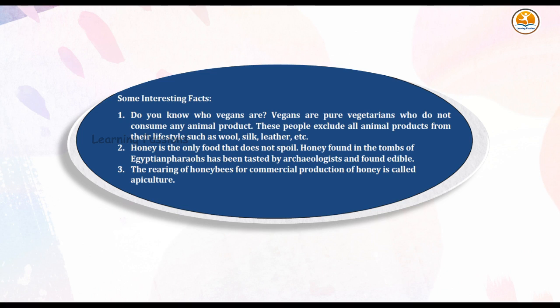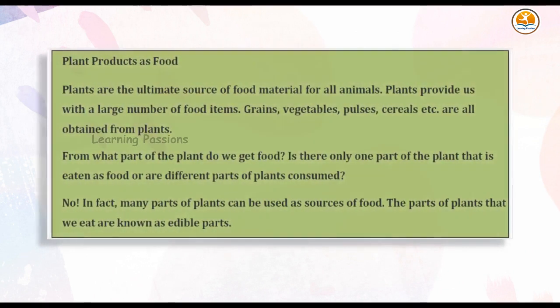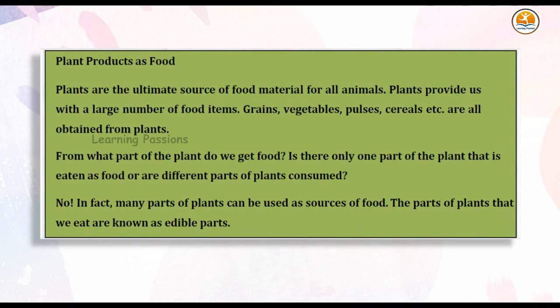Plant products as food. Plants are the ultimate source of food material for all animals. Plants provide us with a large number of food items. Grains, vegetables, pulses, cereals, etc. are all obtained from plants.